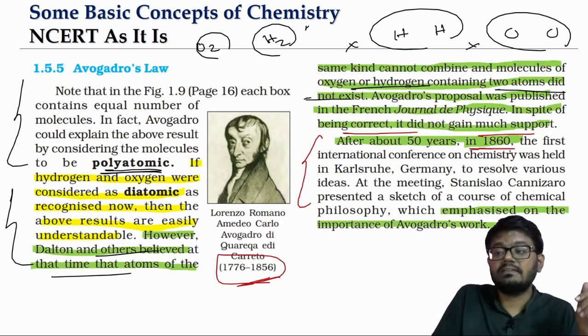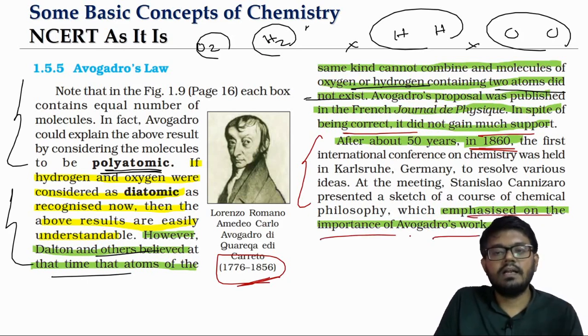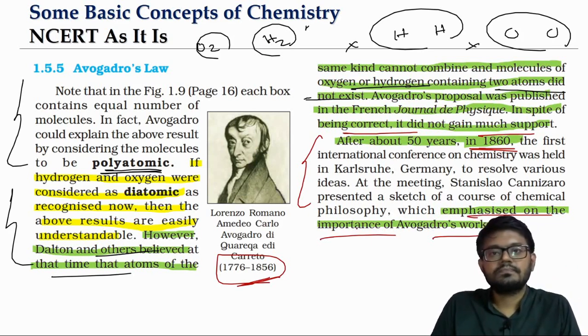After his death in 1860, about 50 years after he proposed it, people started giving recognition to his work and accepting the law he had put forward.